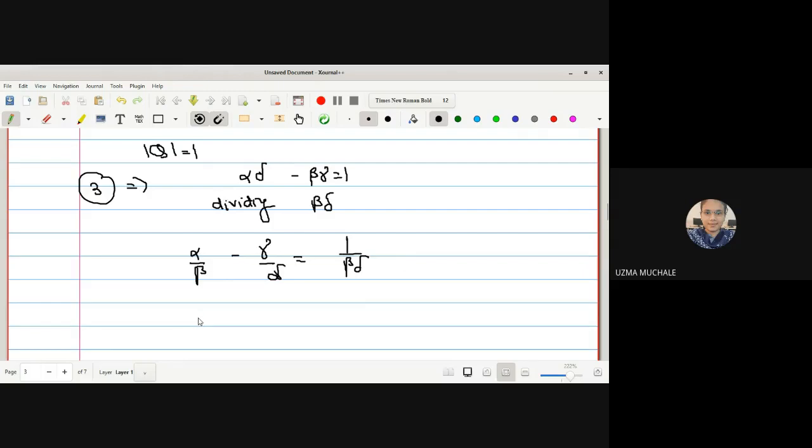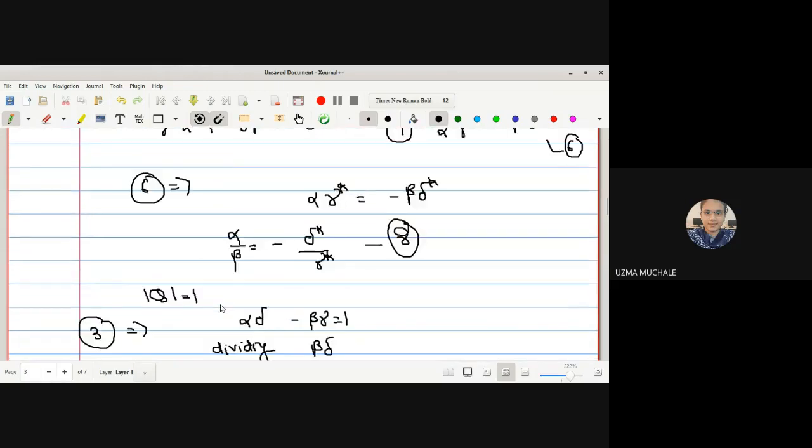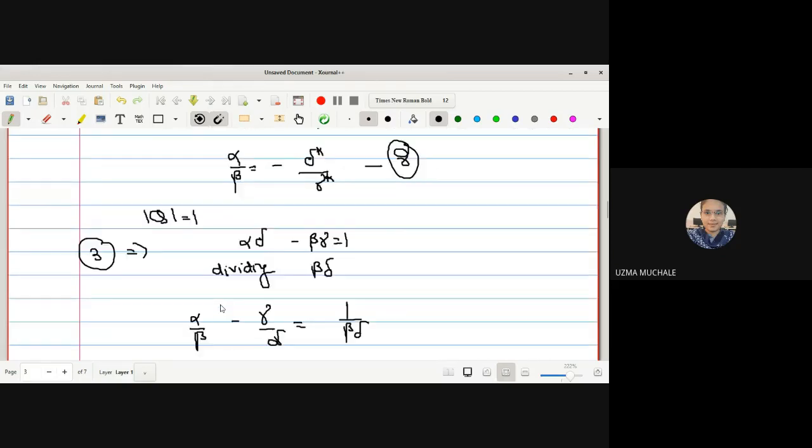Now we have got the equation 8. What is alpha upon beta? Minus delta star upon gamma star.